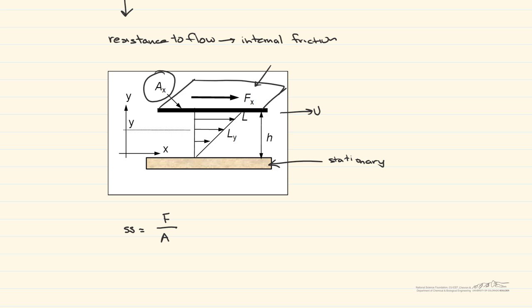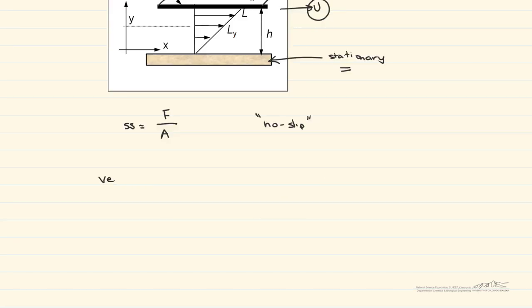The fluid in contact with the top plate moves with the plate velocity, and again we call this u, while the fluid in contact with the bottom plate, because it's stationary, has no velocity. This is what's known as the no-slip condition. In other words, the fluid sticks to the solid it's in contact with. Since the velocity at the top is u and the velocity at the bottom is 0, there must be some kind of velocity gradient, which we call du dy. Here, if you look at it, the velocity profile is linear.